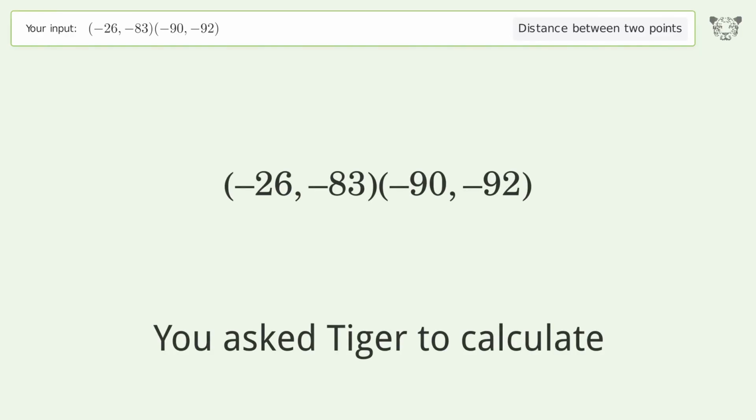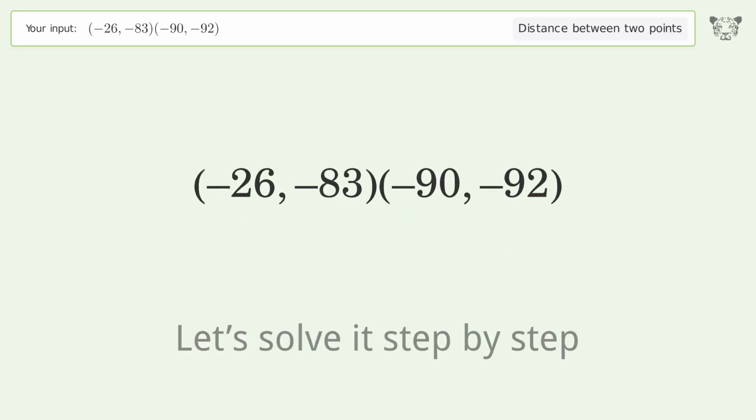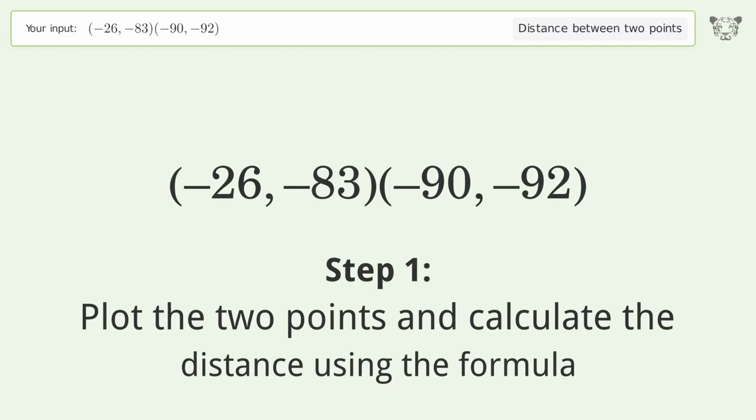You ask Tiger to calculate. This deals with the distance between 2 points. The distance between the 2 points is the square root of 4,177, or 64.63. Let's solve it step by step. Plot the 2 points and calculate the distance using the formula.